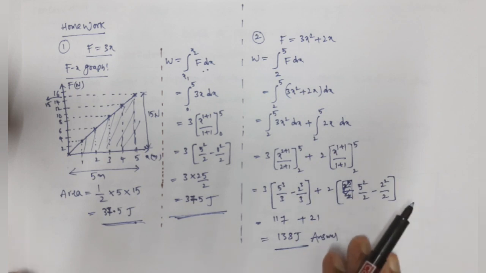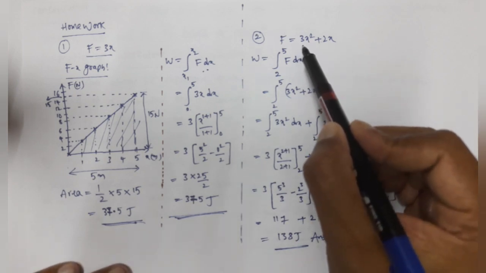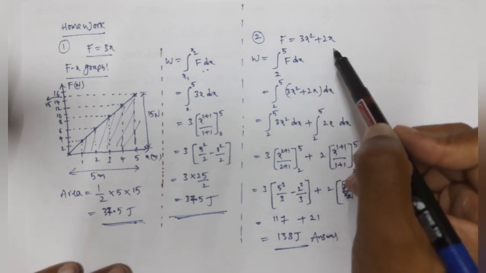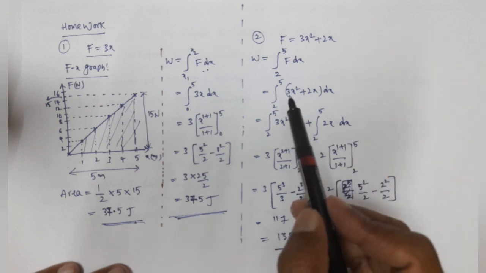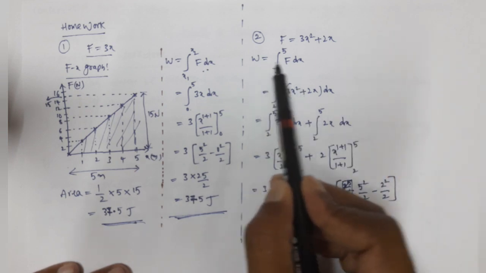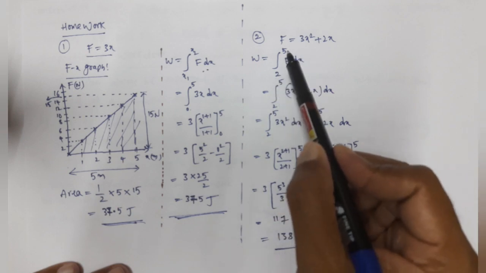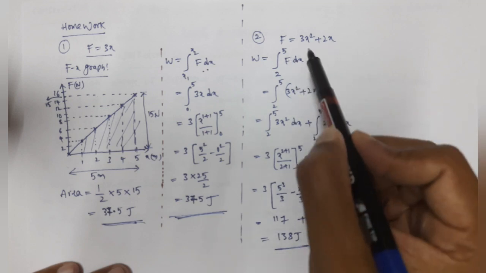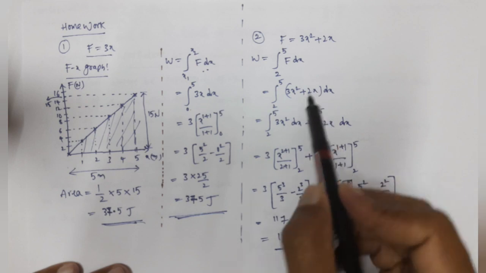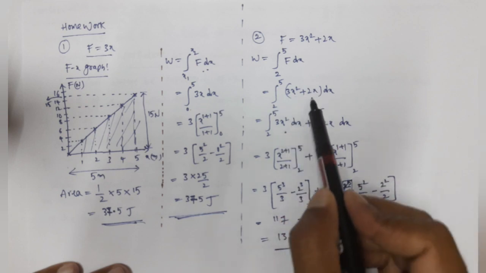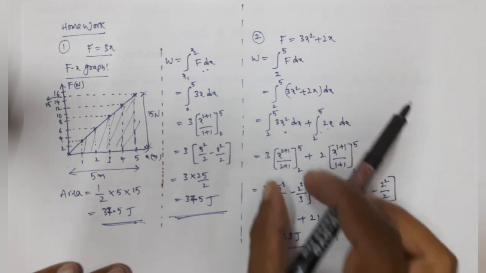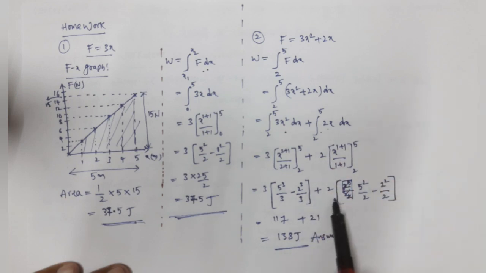And then the second question, force as a function of position is given like this: F equal to 3x square plus 2x. In this case it is not easy to draw a graph, so that's why I asked you to do only integration. So W is equal to the integral of F dx from x equal to 2 to 5 meters. First we write the F value like this. We have two things here, one is 3x square and the other is 2x. For 3x square we do integration once, and for 2x we do integration once. So individually we do, and we get an individual value here and an individual value here, and now we add these two values, and finally we get the work done here, that is 138 joules.